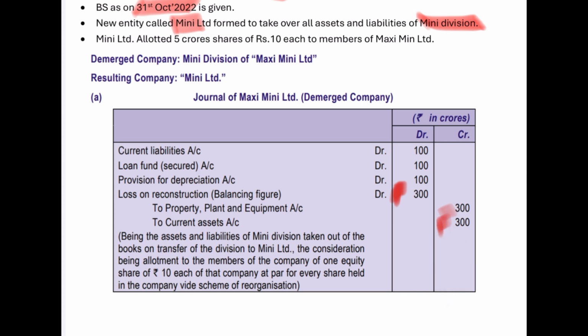So the balancing figure of 300 crore, that's the loss on reconstruction, will be debited. So your total of credit is 600 crore and total of debit is also 600 crore. So this is the first step to be followed when the reconstruction happens.